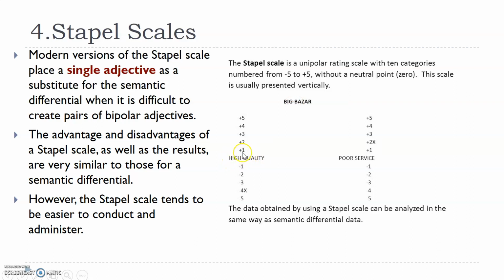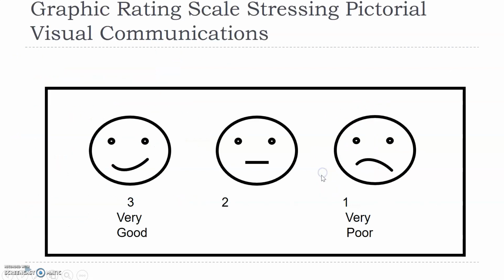High quality, +1 to +5, and -1 to -5. If somebody puts X on the negative side, that means they did not find the quality good, that the quality of the product was very poor. Similarly, for poor service, if they put it as plus, they are saying that the service was very poor. The advantage of the tuple scale is that I'm just creating one adjective, and -5 to +5 or -3 to +3, the respondent can rate it, 0 being the neutral point.